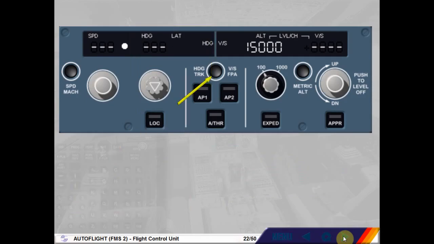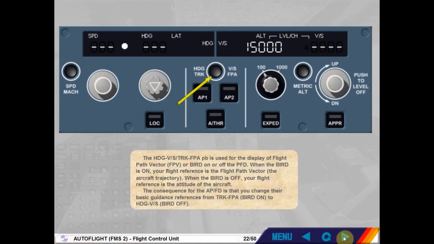The heading vertical speed, track flight path angle push button is used for the display of flight path vector, FPV, or bird on or off the PFD. When the bird is on, your flight reference is the flight path vector, the aircraft trajectory. When the bird is off, your flight reference is the attitude of the aircraft. The consequence for the autopilot flight director is that you change their basic guidance references from track, flight path angle, bird on, to heading, vertical speed, bird off.